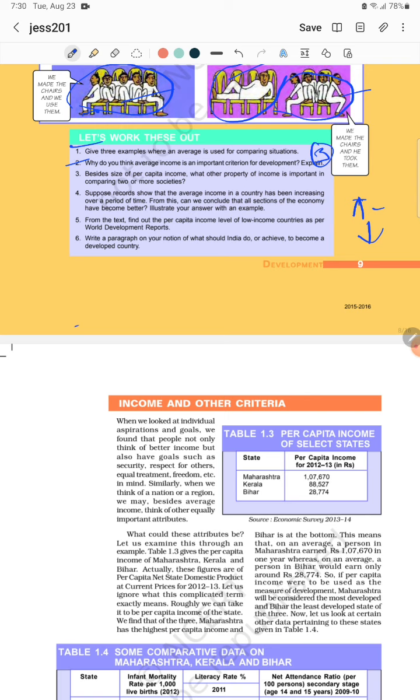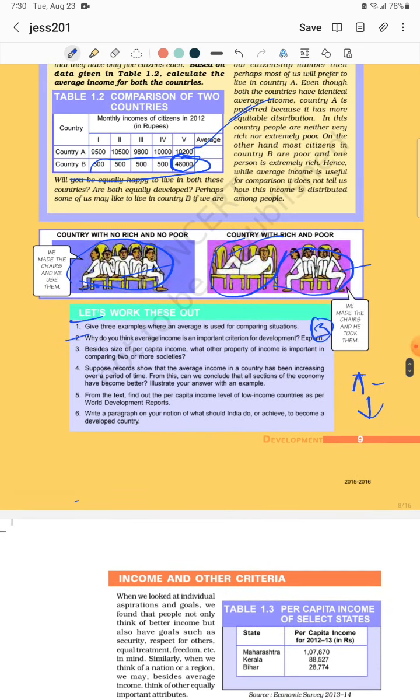Okay, we'll come to question number 3. Besides the size of per capita income, what other property of income is important in comparing two or more societies? When I explained development in the previous class, I explained the same thing. Besides the size of per capita income, another important property of income is equality in the people's purchasing power. Just like I showed here.